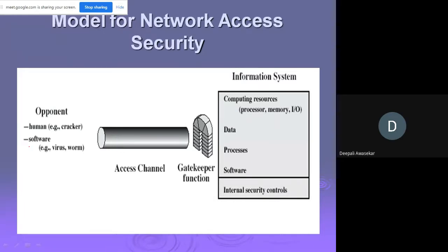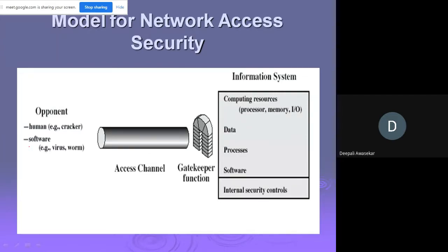Hackers can be of two types, active and passive both. Sometimes hackers can be from within your friends also. Instead of friends, they can be intruders, because only your friends have access. So hackers can be internal and external.